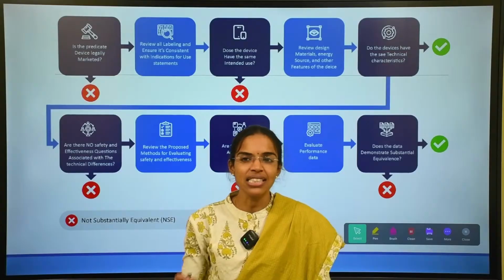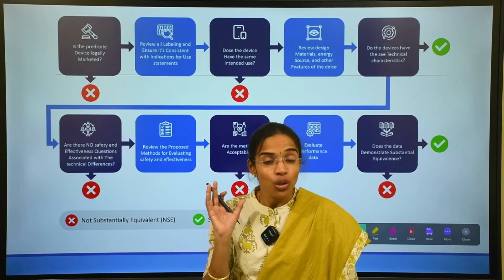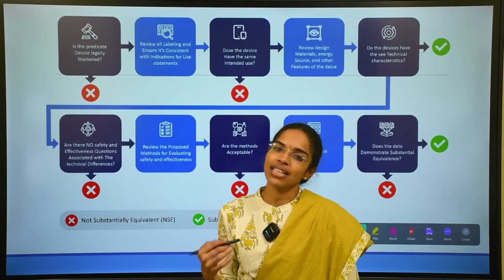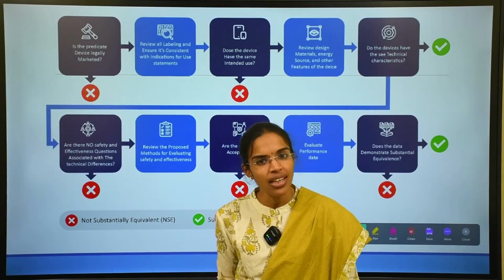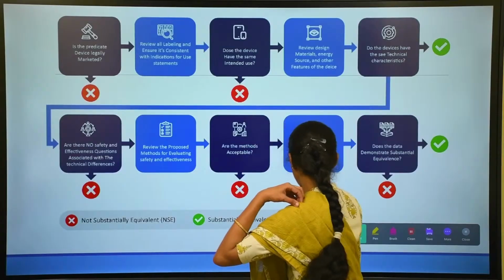If the new device follows these comparative parameters, it can be deemed substantially equivalent to the predicate device.